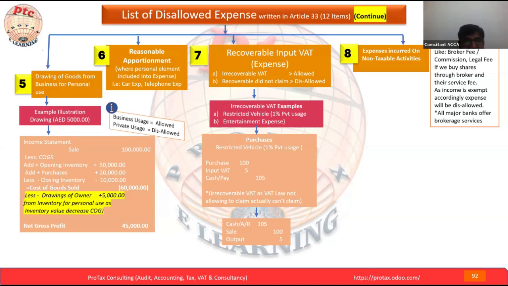I appreciate if any other person can give me the example. Okay, here the penalty, one of the words used is fines.